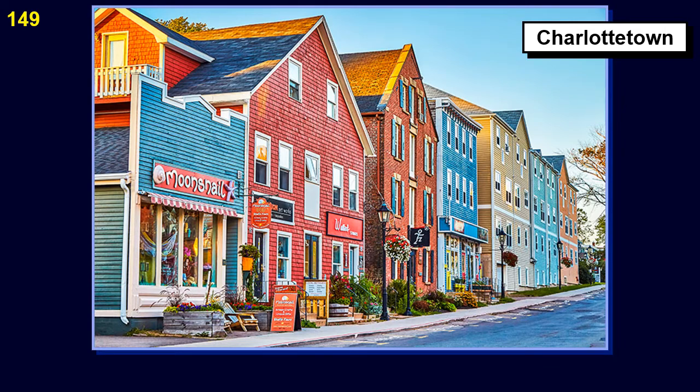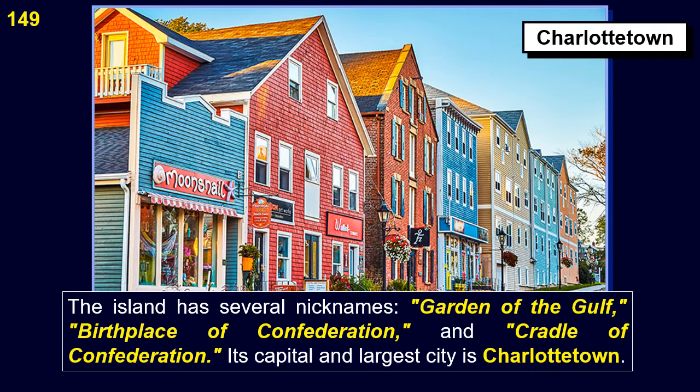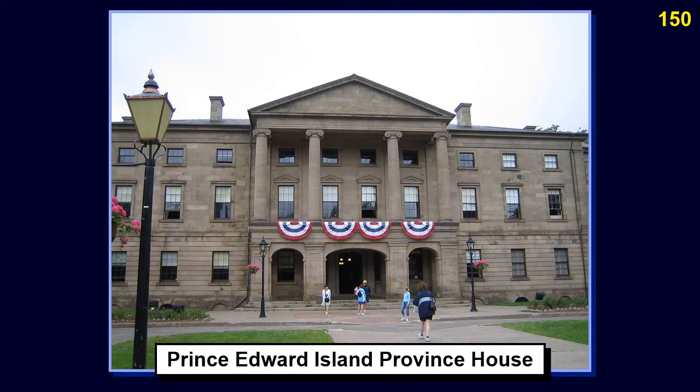The island has several nicknames: Garden of the Gulf, Birthplace of Confederation, and Cradle of Confederation. Its capital and largest city is Charlottetown. This is the Prince Edward Island Province House.